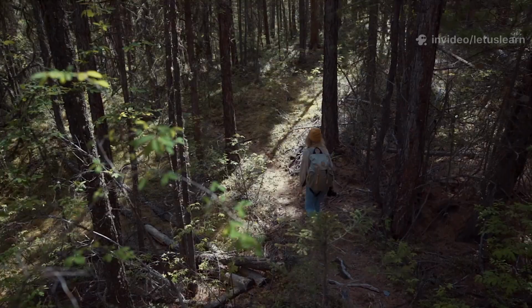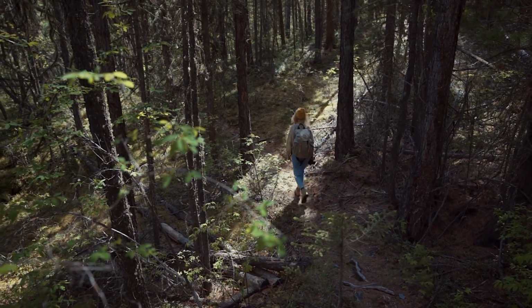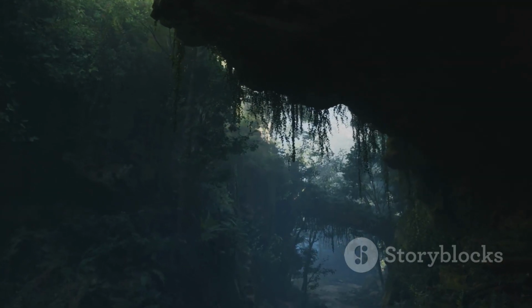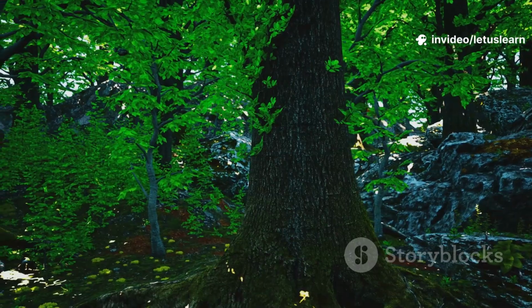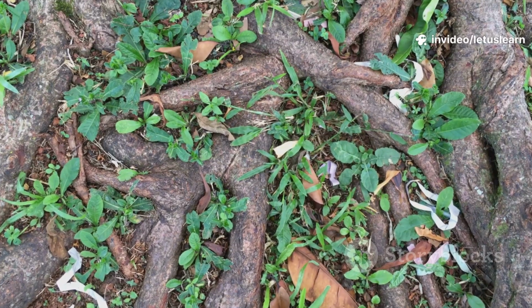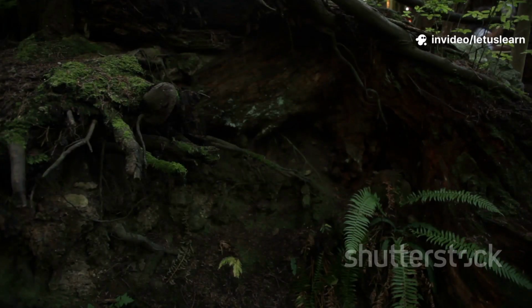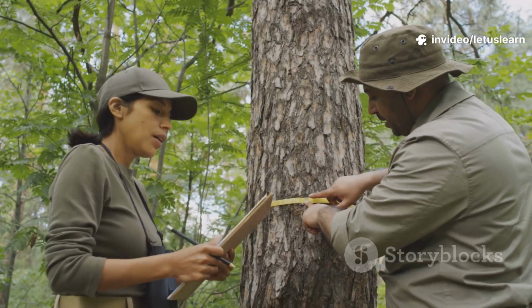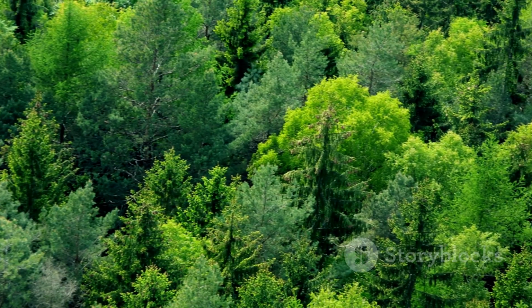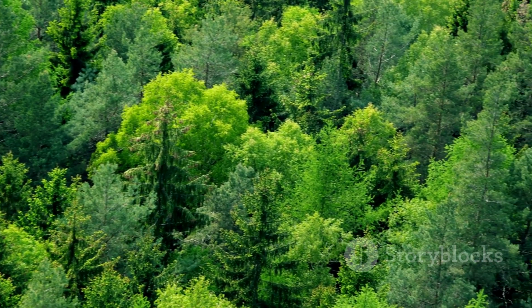So next time you walk through a forest, remember, you're not just surrounded by trees. You're walking through a living network. Roots, fungi, signals, and support, all working together beneath your feet. We've only scratched the surface of how it all works, but one thing is clear: protecting forests means protecting the connections below.